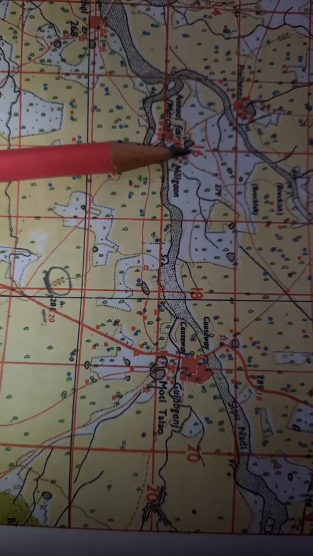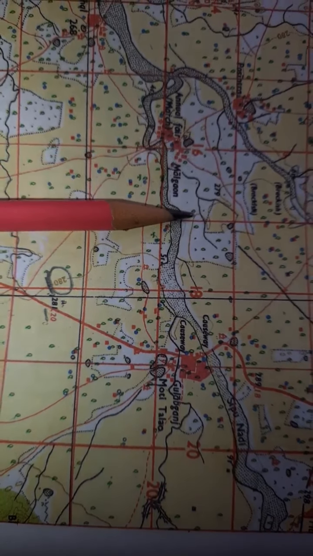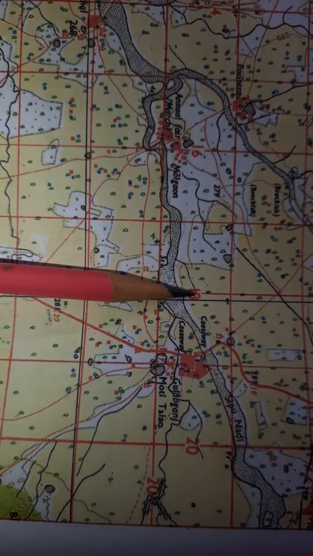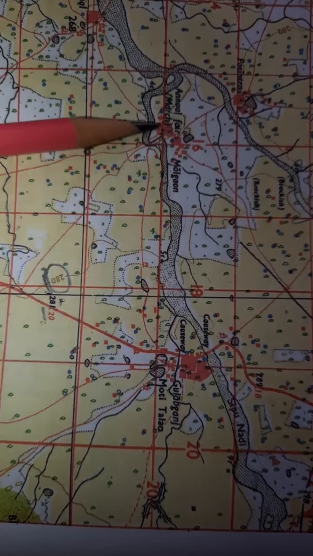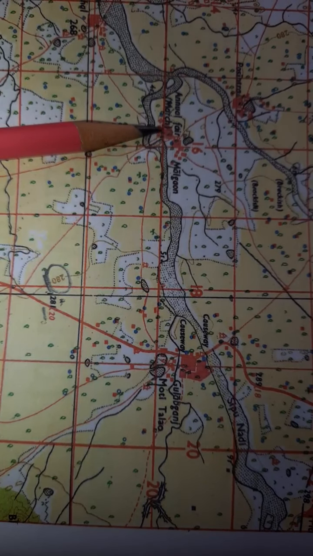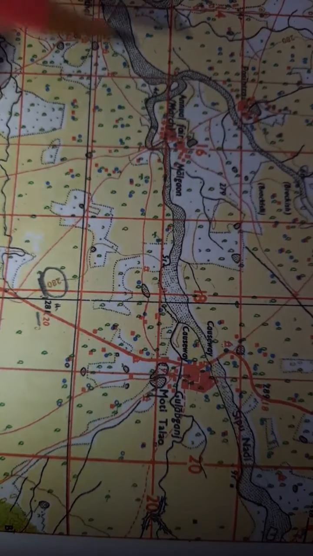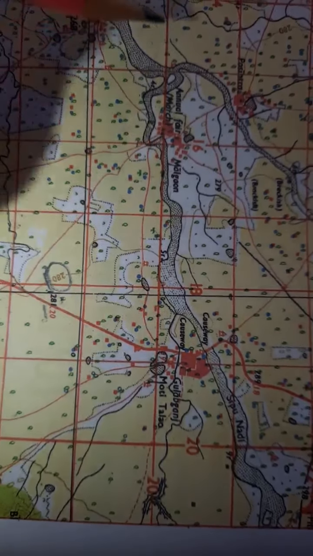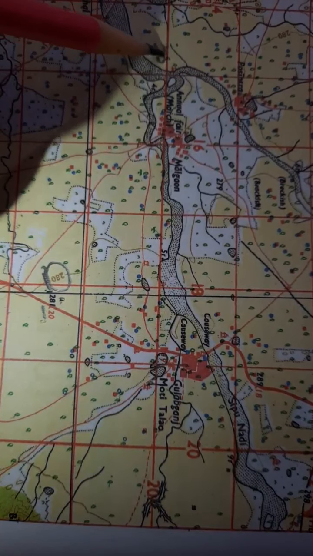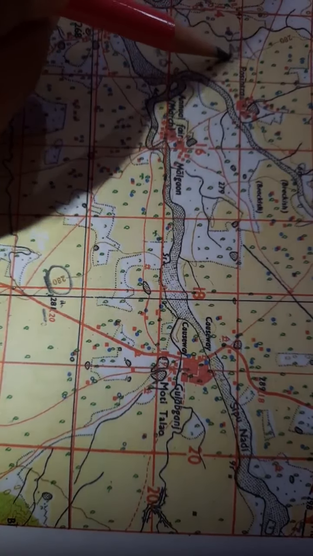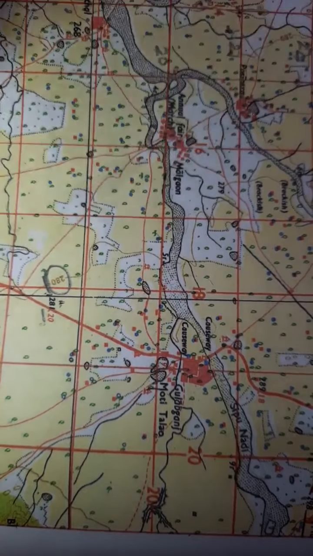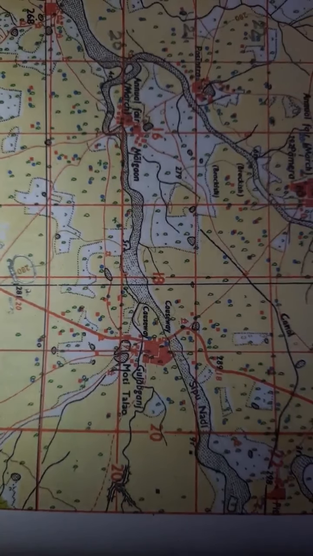This is the easting 16, this is 17, and this is 18. And the horizontal red lines are northing. This is northing, northing, northing. Here, if you see, this is the 20 northing, this is 21 and this is 22. Now you can see these are northings.